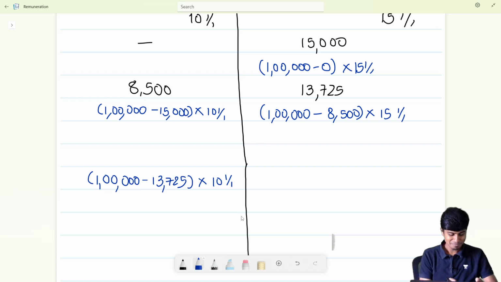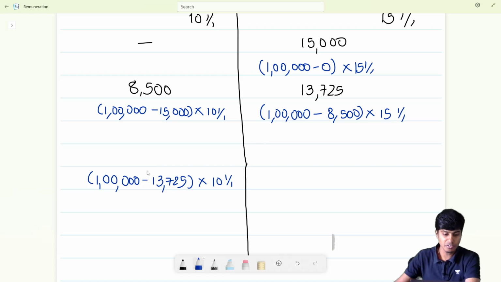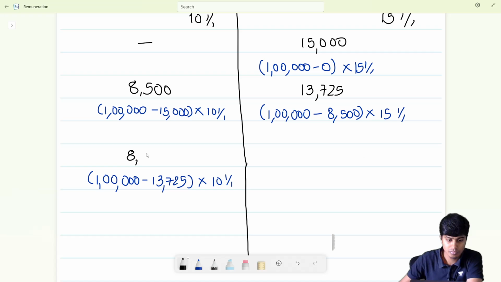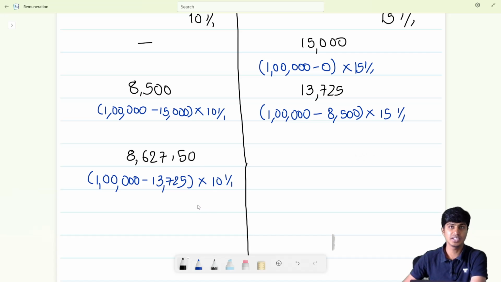So how much is it? 1 lakh minus 13,725 into 10%. That gives us 8,627.5. This is the answer. Maybe I can take it as 8,627.